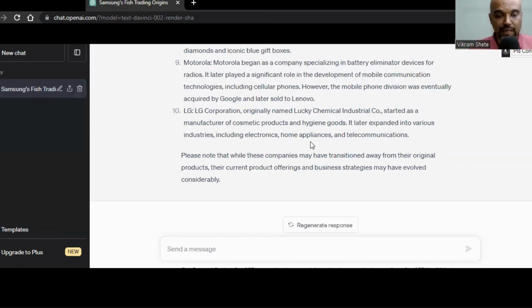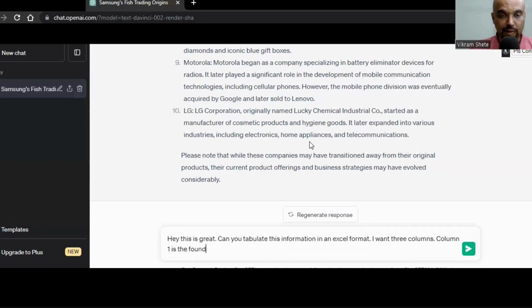So now what I'm going to tell ChatGPT is, hey, this is great. I'm just keeping it conversational just for the fun. That was great. Can you tabulate this information in an Excel format? I want 5 columns. Column 1 is the founding year of the company.